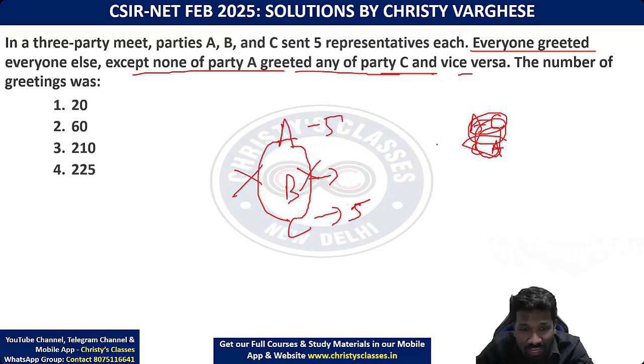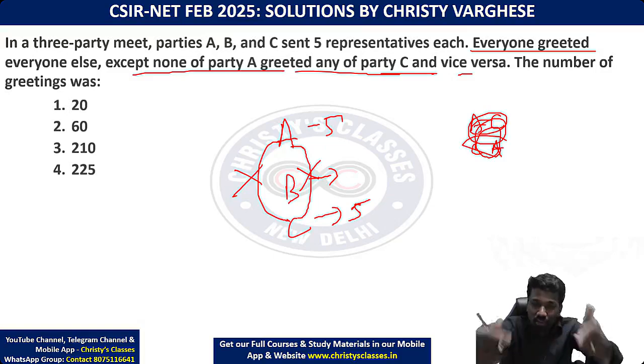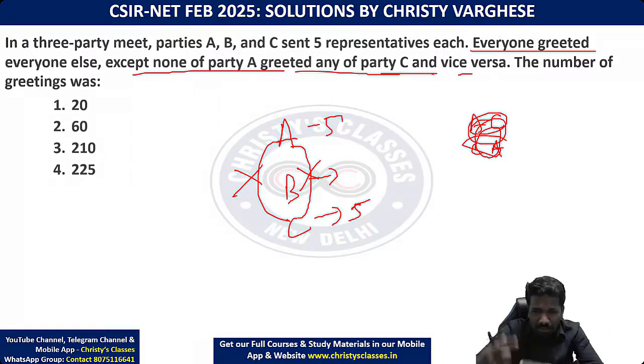Greeting means A greeting C and C greeting A are two different greetings. Not like shake hands, where A to B and B to A are the same. Here greeting means, for example, I say namaste and you say namaste. That is two namastes. Are you getting the point? In the permutation combination chapter, we discussed this difference: sharing shake hands versus sharing gifts. Similarly, this is like sharing gifts, exchanging greetings.